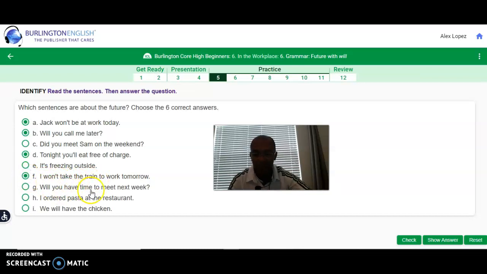Will you have time to meet next week? Yes, it is future because I'm using will and talking about next week. Correct. I ordered pasta at the restaurant. Notice that the verb order is conjugated with ed. It's a regular past tense. So it's the past. So this is not the future.